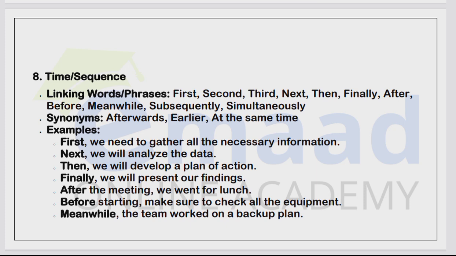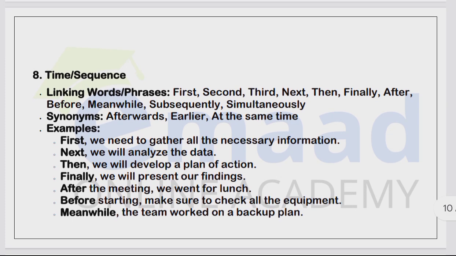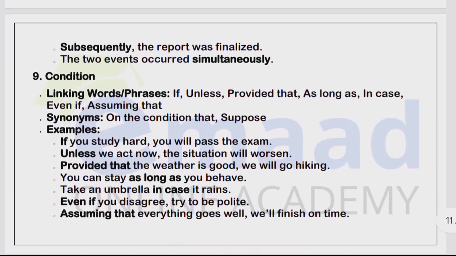Time and sequence. Now, to show time and sequence, it can be important for your narrative writings, like linking words and phrases first, second, third, next, then, finally, after, before, meanwhile, subsequently, simultaneously. When you're writing a story, beginning different topic sentences in different paragraphs, you can use these types of linking words and phrases. So, first we need to gather all the necessary information. Then we develop a plan of action. Finally, we will present our findings. After the meeting, we went for lunch. Meanwhile, so these are the linking words and phrases that show time and sequence.